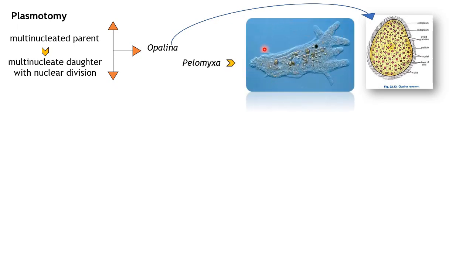When it reproduces, the daughter cell also will have many nuclei, and the many nuclei will do nuclear division to maintain the proper nuclear count. You can also see that Pelomyxa does the same plasmotomy, multiple fission. This is the microscopic picture of the giant amoeba Pelomyxa. You can see many nuclei inside it. When it reproduces, the daughter cell also will have many nuclei. That's what we call a multinucleated daughter.